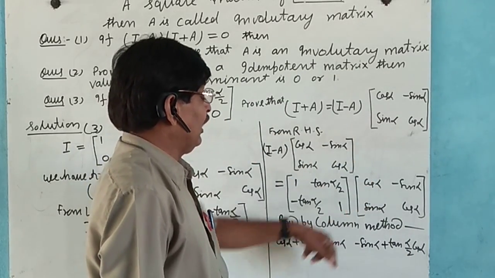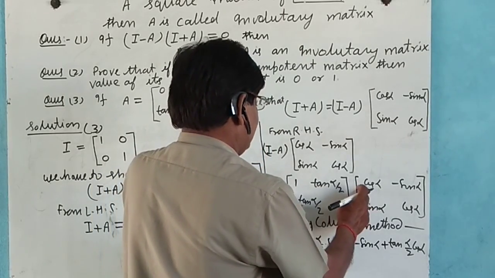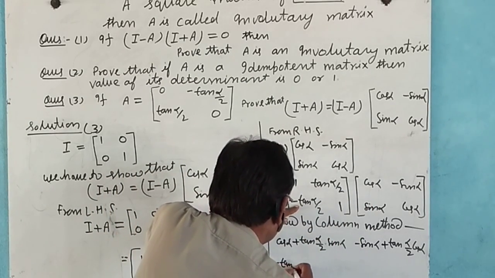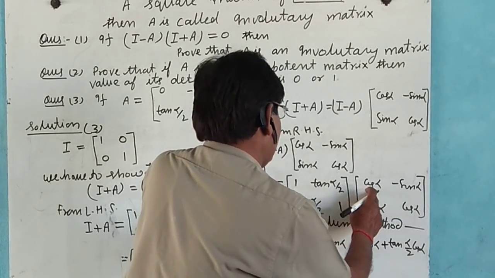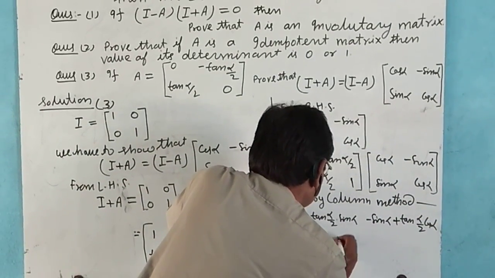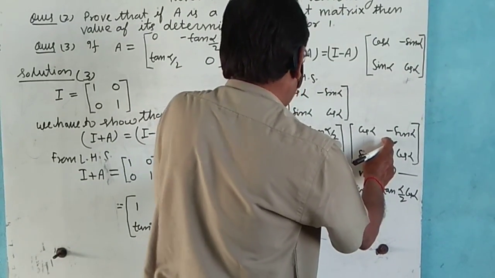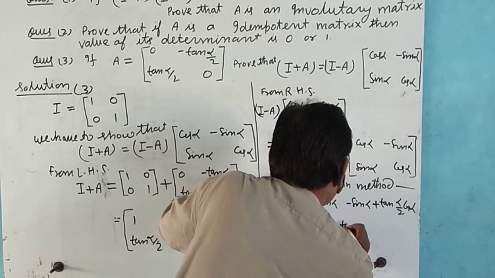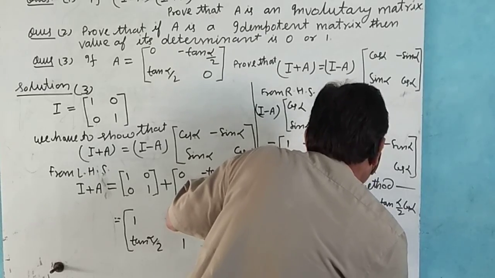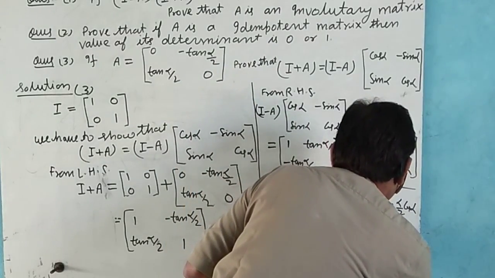Now this multiplied by this here, row by column method: minus tan alpha by 2 into cos alpha plus sin alpha, and this: minus tan alpha by 2 into sin alpha plus cos alpha.